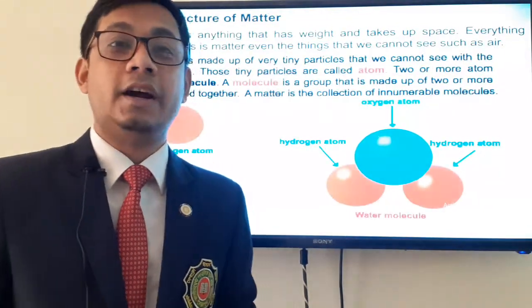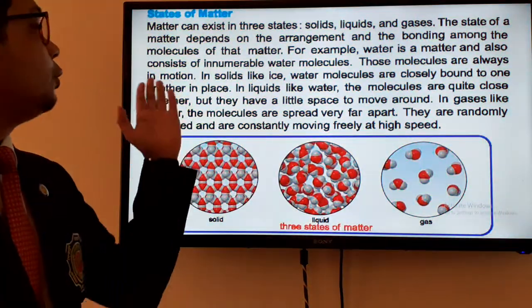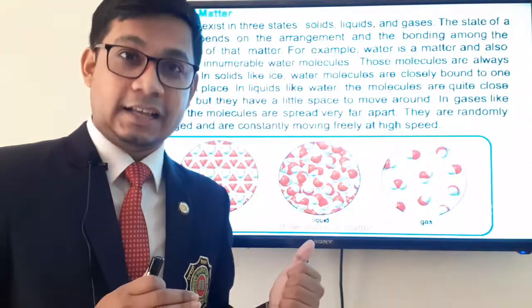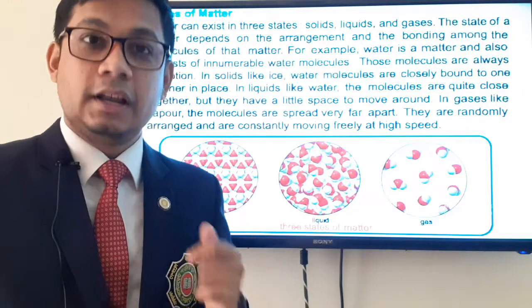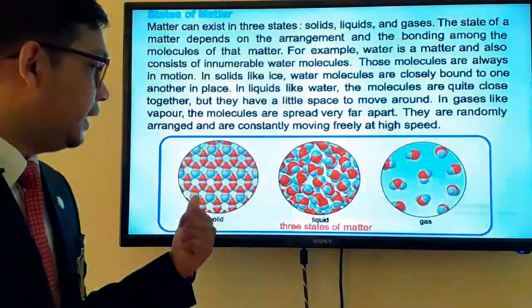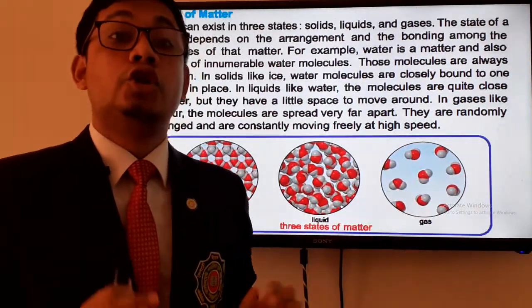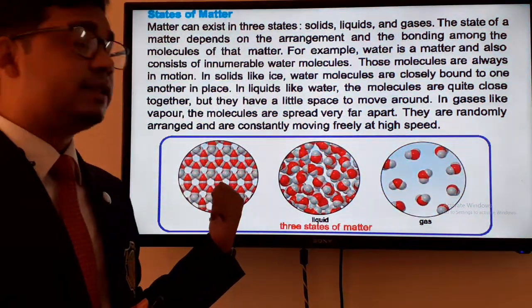So now we will be learning how the states of matter change. Have a look, states of matter. We discussed the states of water in our previous classes, like water can stay in 3 states. What are those? Solid, liquid and gaseous. So the solid state is ice, the liquid state is water and the gaseous state is water vapor. So why do these states come? Have a look. This is the solid state of water.